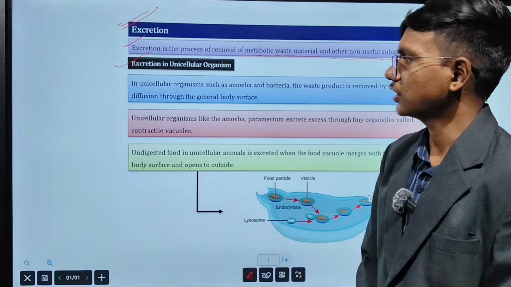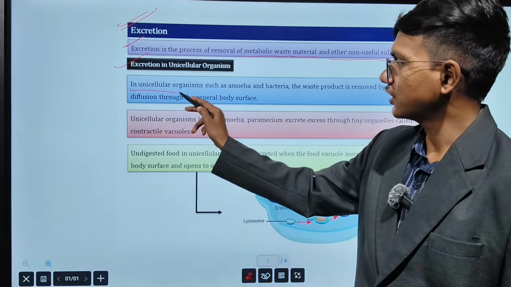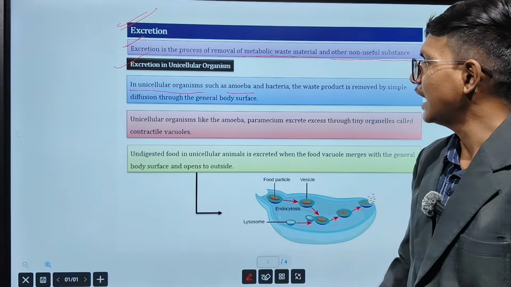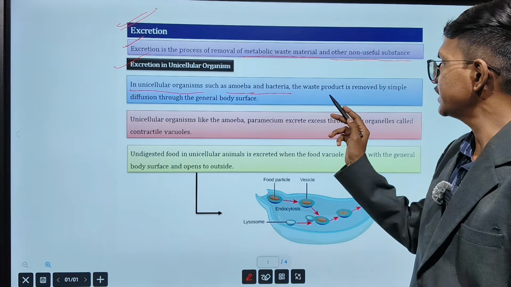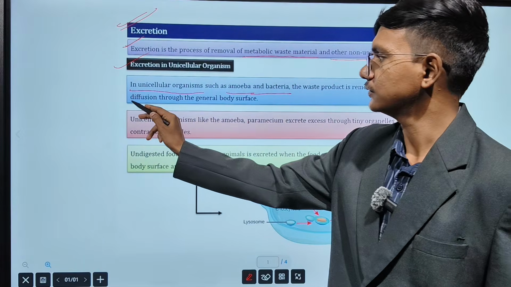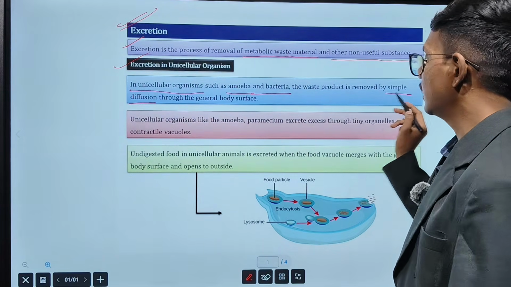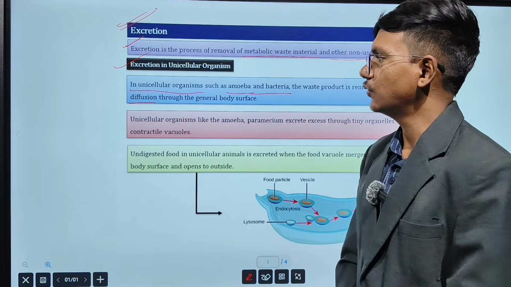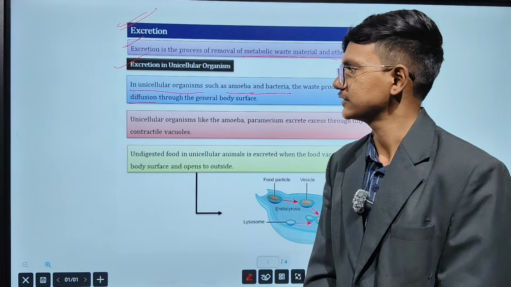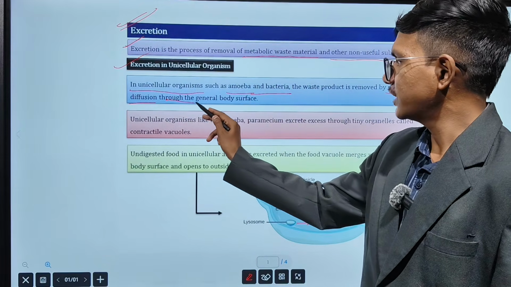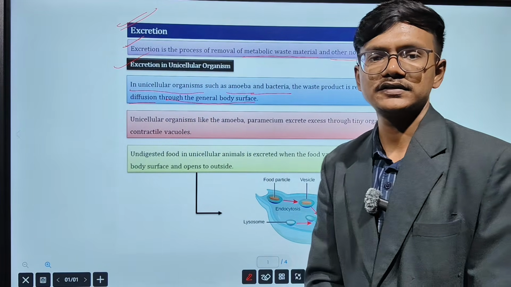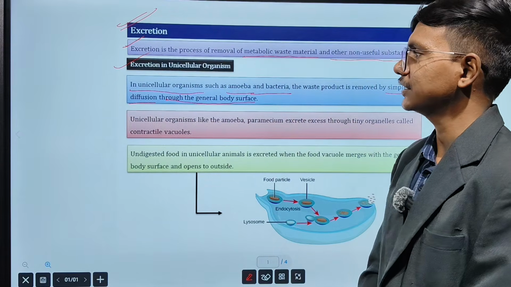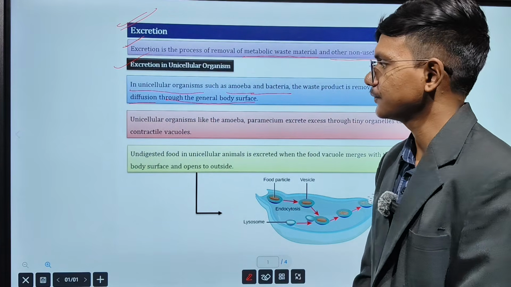Excretion in unicellular organisms. Amoeba is one example of a unicellular organism, and bacteria are also there. The waste product is removed by simple diffusion. This thing you have to remember: the unicellular organism will remove their excretory waste with the help of the diffusion process through the general body surface. Whatever their body surface is, from there only, with the help of diffusion, they will excrete out the excretory waste.